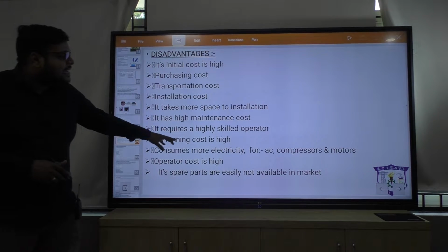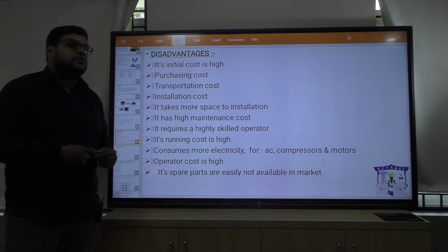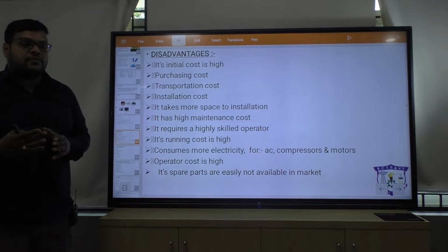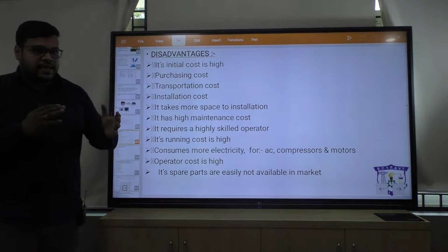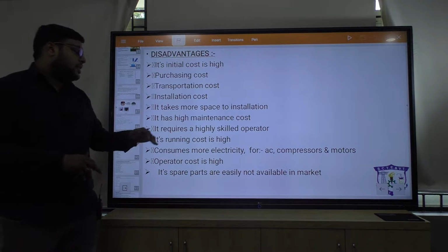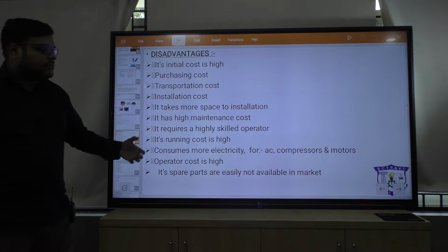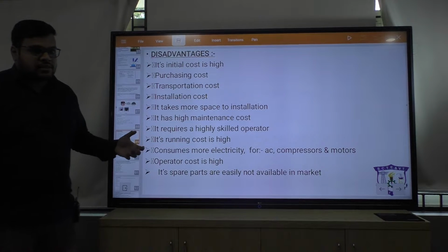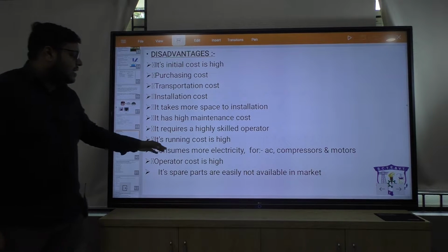It requires a highly skilled operator. Now this is very important, highly skilled operator. Why is it required? Because we have to learn certain languages to operate a CNC machine, like G code and M code. We have to follow a certain type of program to operate a CNC machine. So first we have to learn CNC programming, and after that we can operate the machine. That's why it is written that anyone cannot use the CNC machine, only highly skilled operators can use the CNC machines. Its running cost is high.